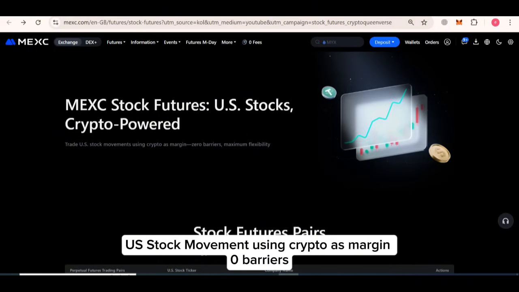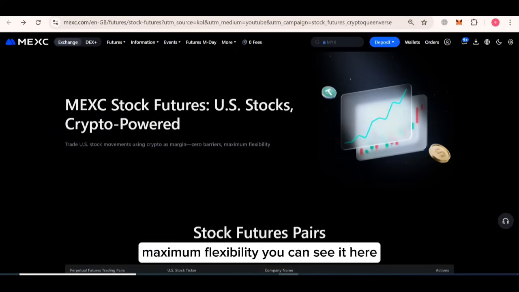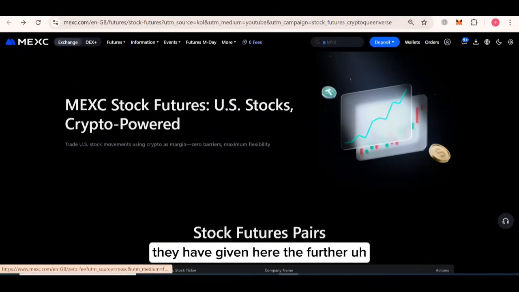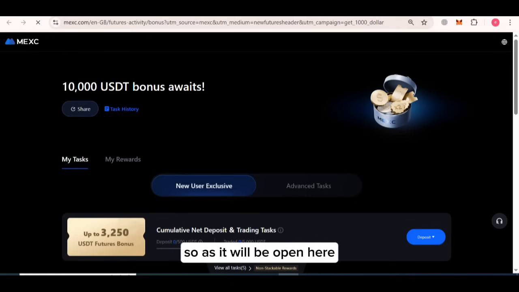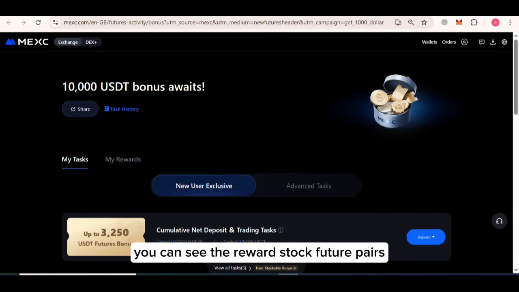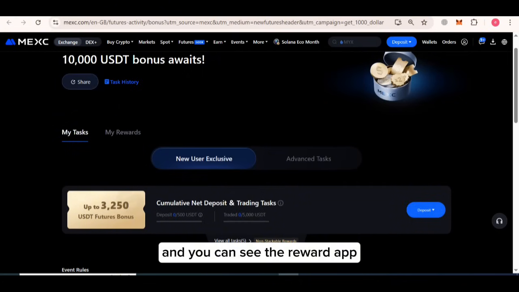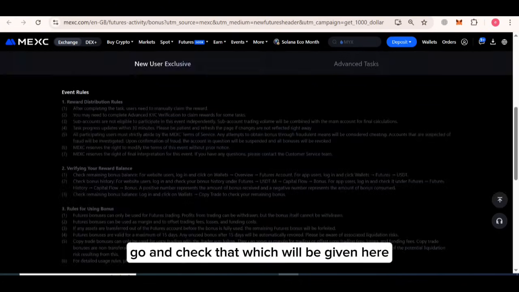Trade US stock movement using crypto as margin, zero barriers, maximum flexibility. They have also given the futures bonus here. When it opens, you can see the reward for stock futures pairs. Go and check the reward here.